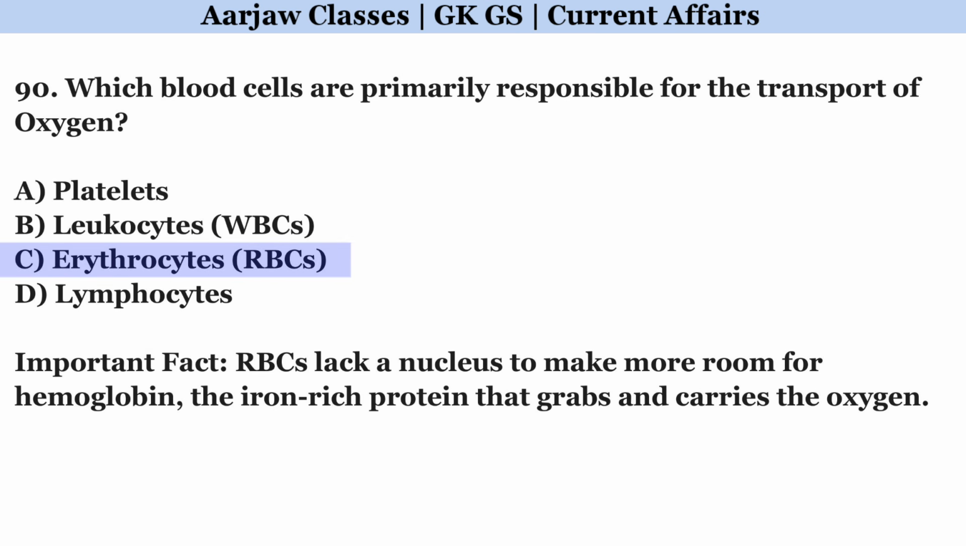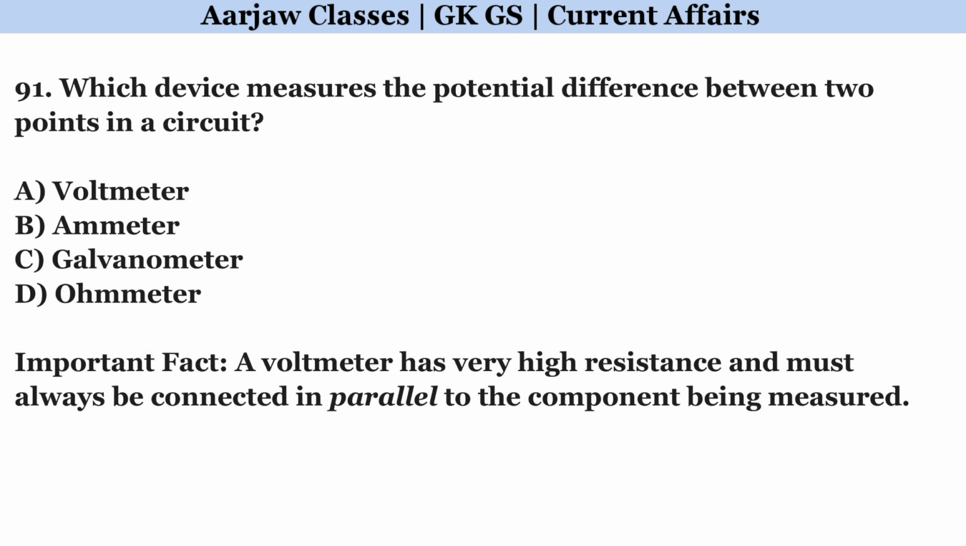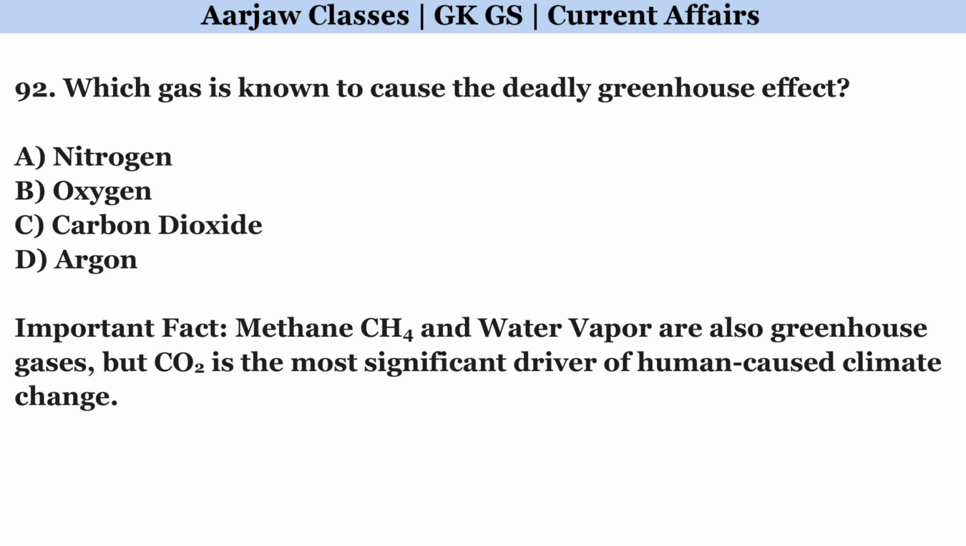Right option is C. Erythrocytes. Which device measures the potential difference between 2 points in a circuit? Correct option is A. Voltmeter. Which gas is known to cause the deadly greenhouse effect? Correct option is C. Carbon dioxide.